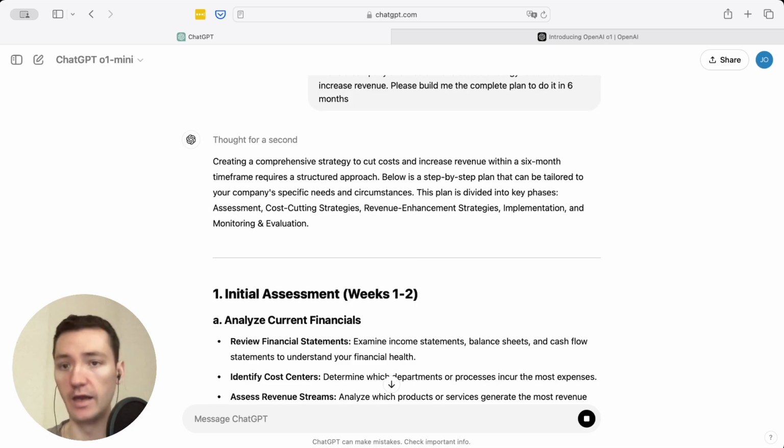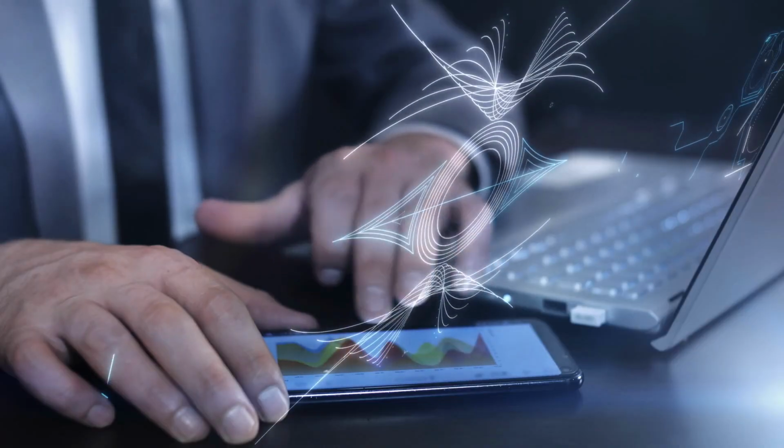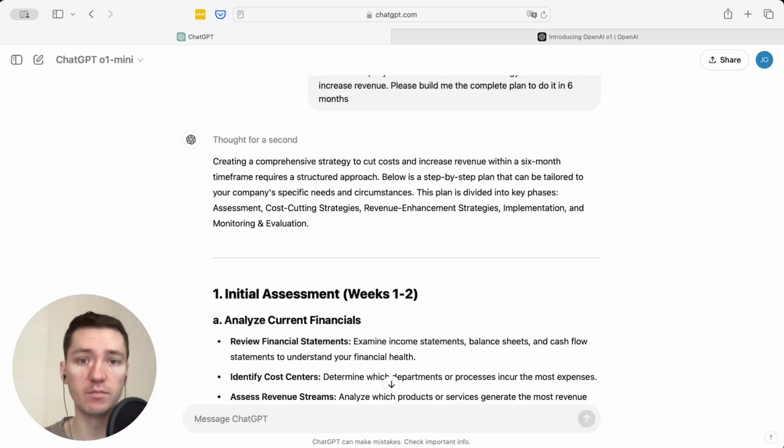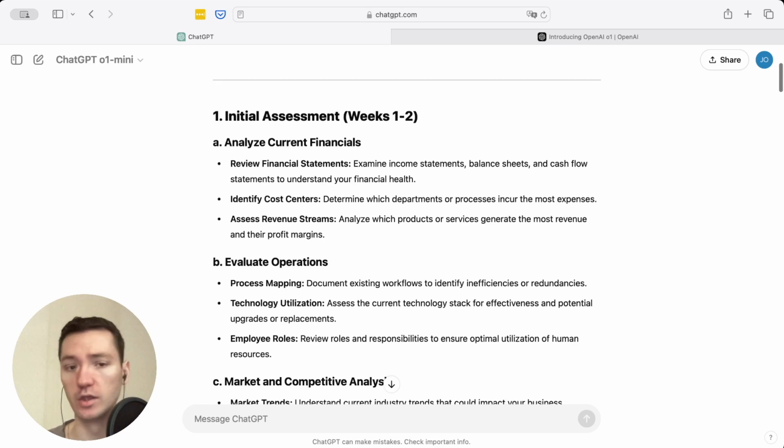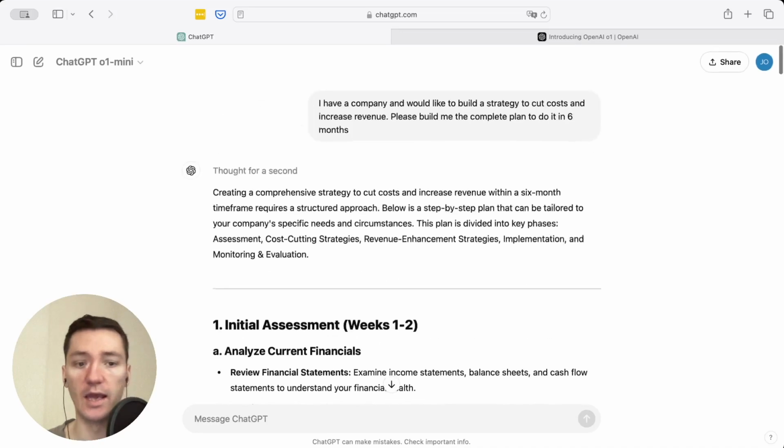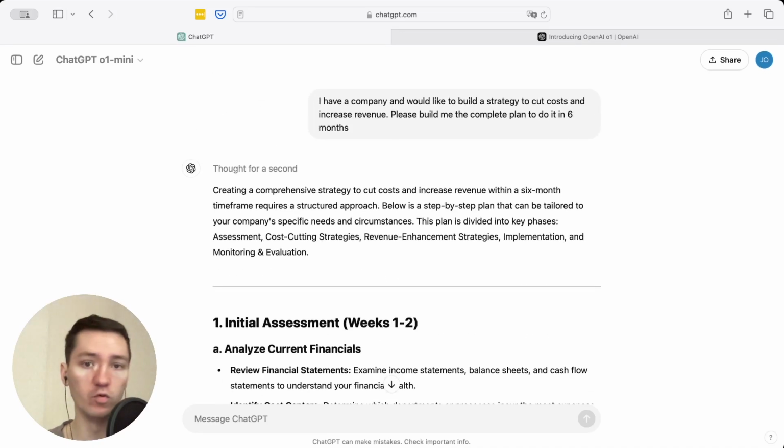But even with this version, I have the bar here showing that ChatGPT thought for some seconds. The exact amount will be pointed here. Here we have our solution. So basically we have the initial assessment, evaluating operations, and much more. In the O1 preview version, you will also have a specific box here, which you can open and read the logical process of ChatGPT, how it thought about the problem, how it evaluated the outcome and results, and how it produced the specific solution for you.